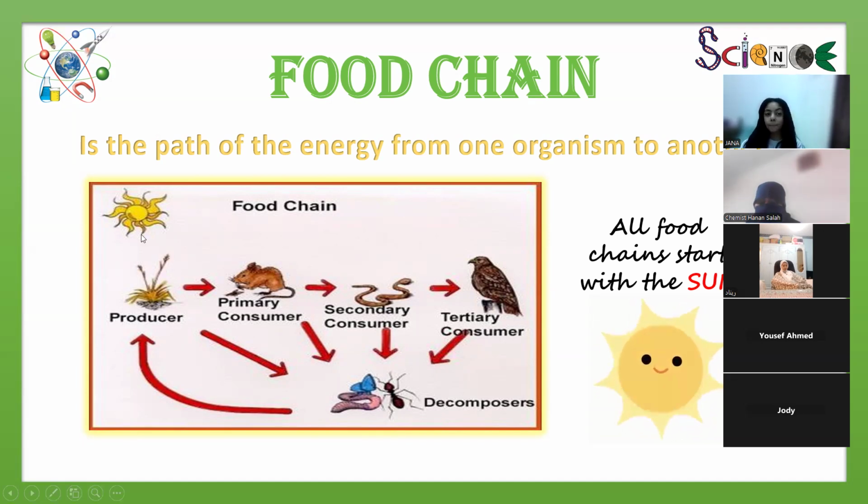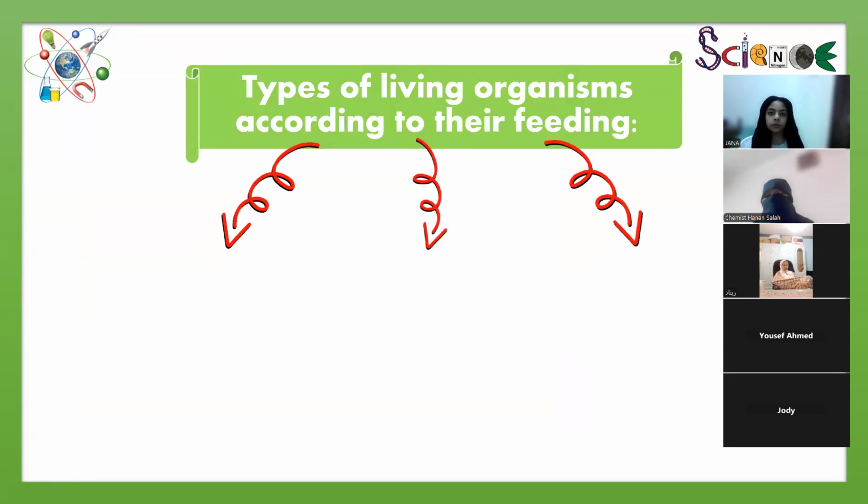But don't forget that all food chains start with what? What is the source of the energy? Of course, it's the sun that gives the energy to the plant, and then the plant gives the energy to the rest of the living organisms. Here we will ask you a small question. Can you remember the types of living organisms?